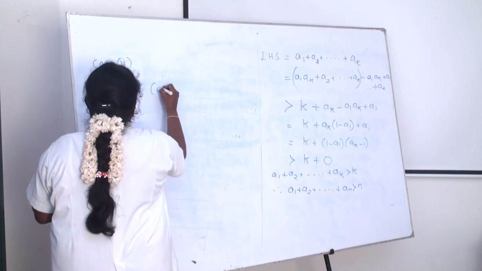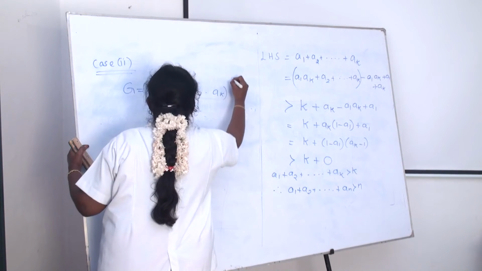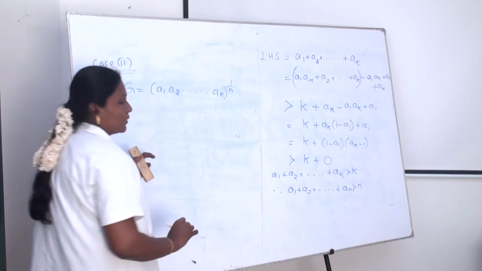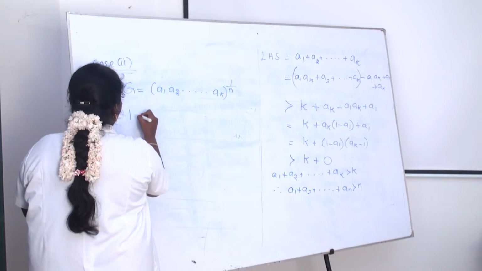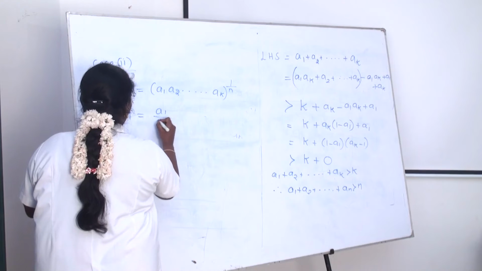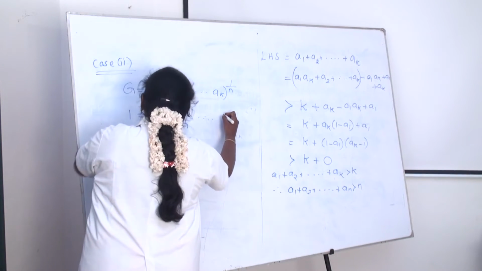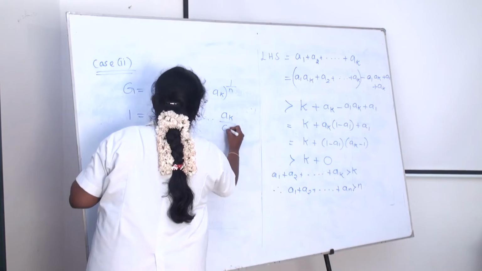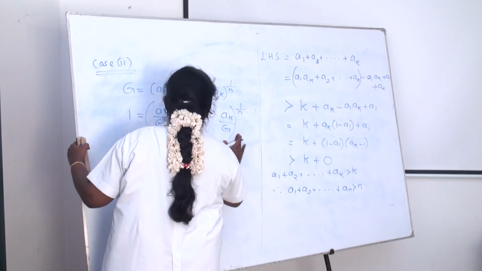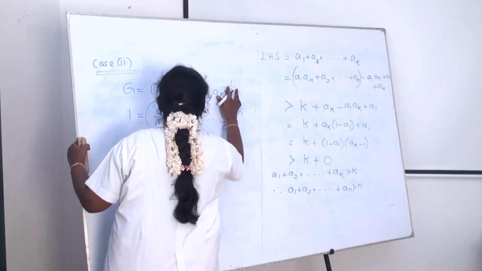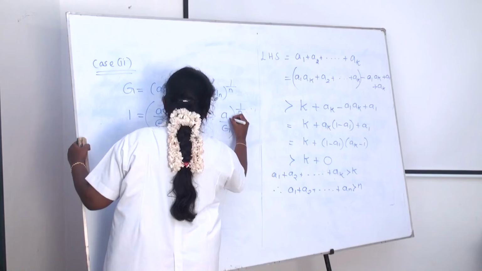G equals a1 into a2 into etc. up to ak, the whole power 1 by n. As it is, we just have to divide it by the value G. Then we get a1 by g, a2 by g, etc. up to ak by g, the whole power 1 by n. If we are taking k, here also I have to put it as n. That's no problem.